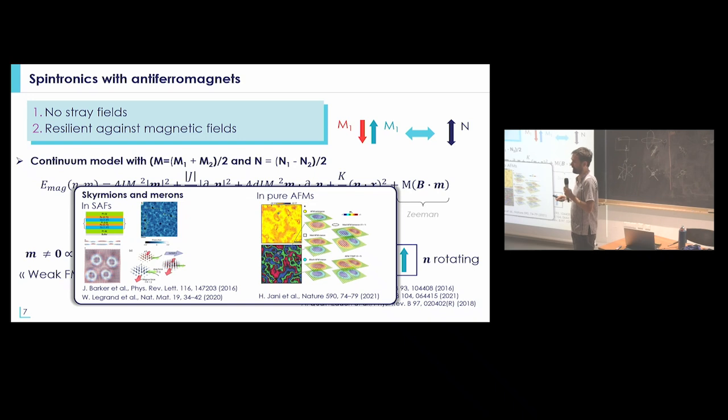In the case of a ferromagnet, it's a bit like the frisbee. When you send your frisbee, it's going to go in some direction, and you want to compensate for that. You want it to go straight. So in an antiferromagnetic system, it will compensate, and the skyrmions can go straight.